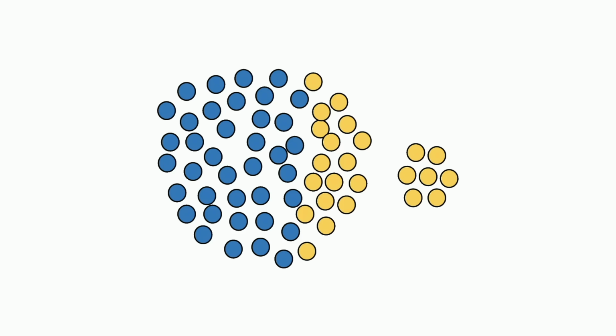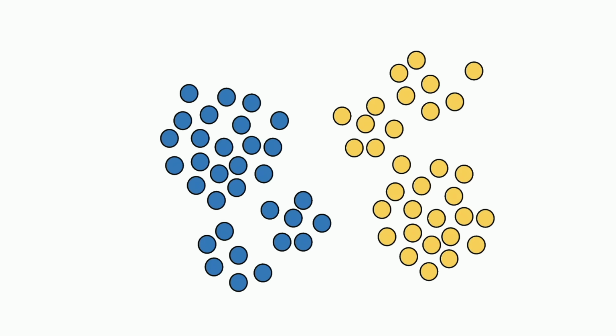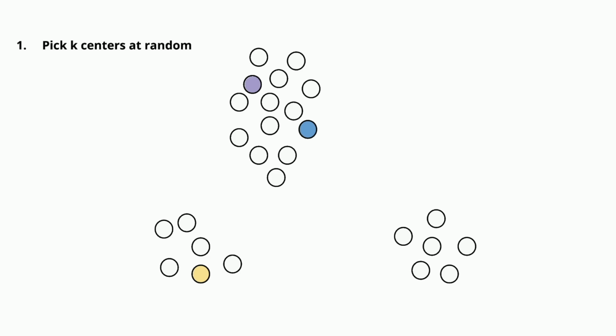But at the end of the day, clustering is ambiguous, and it's not always clear what the best clustering is and how many clusters there actually should be. Which begs the question, how do we know what value of k to pick? One big limitation of k-means is that we need to declare upfront how many clusters we want, but how are we supposed to know? I know what you're thinking.